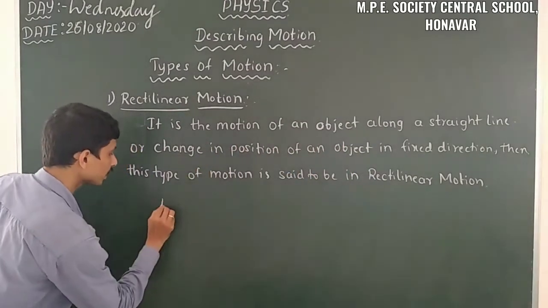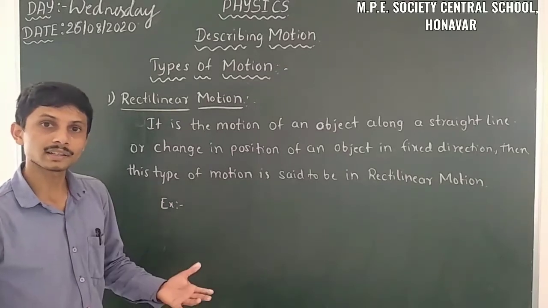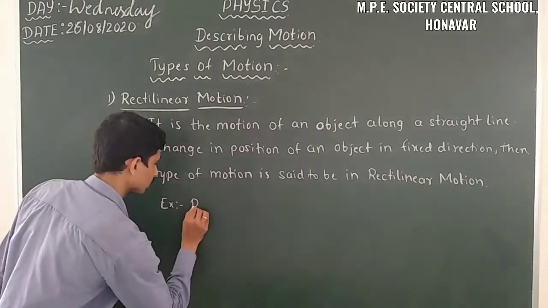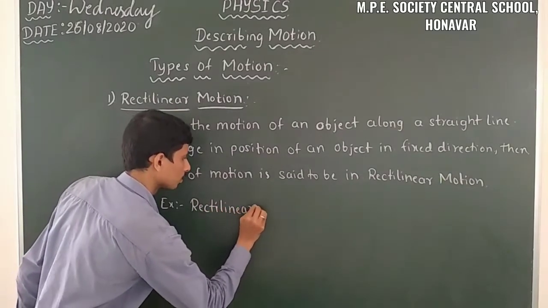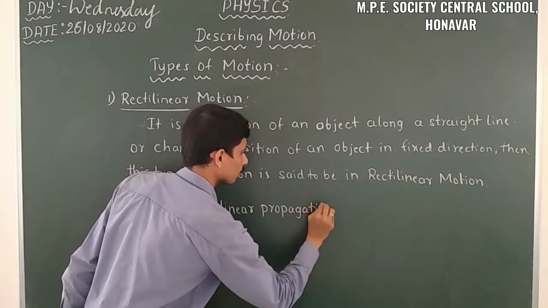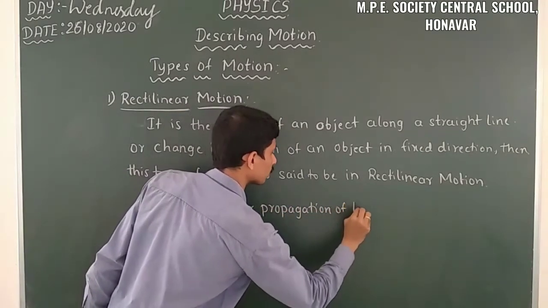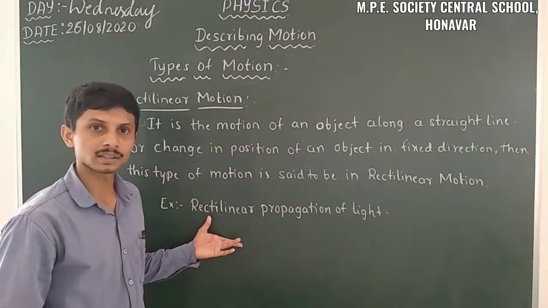For example, we can take light travels in a straight line, or rectilinear propagation of light. There are many examples in our day-to-day life.